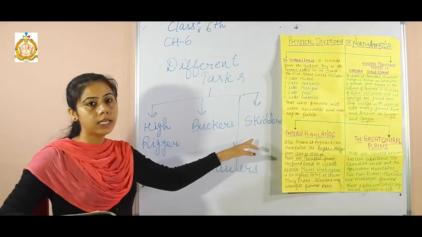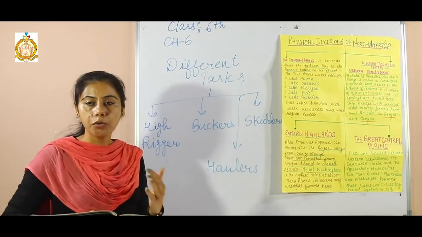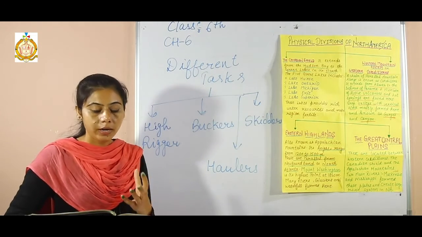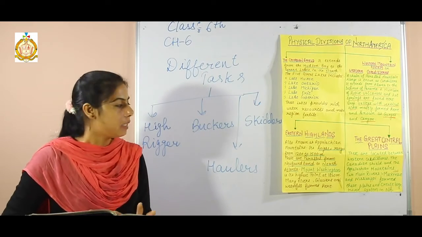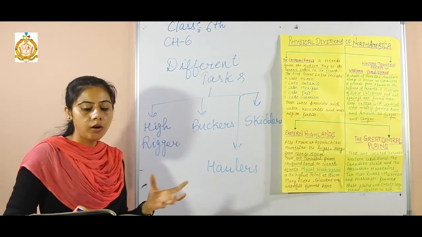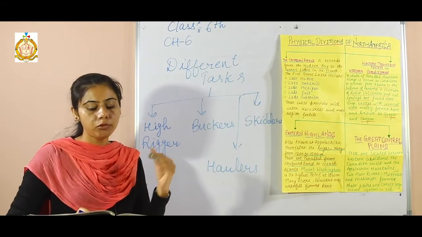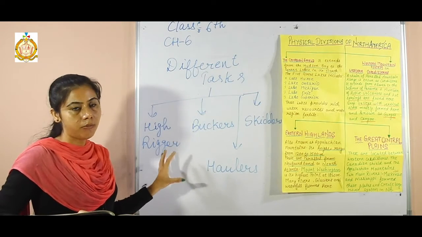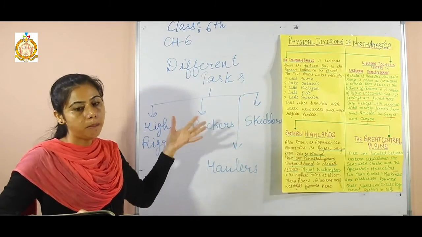The third one is skidders. Skidders are those persons who pull and drag the logs and branches to the road, rails and river sides. The fourth one is haulers. Haulers are persons who help to move the logs down the streams. So 4 different tasks are performed under the lumbering activities.